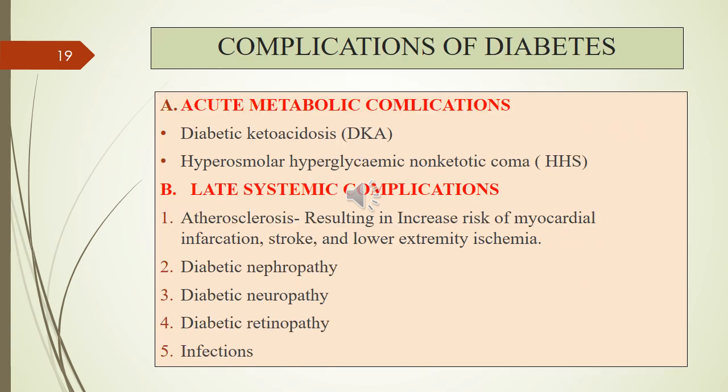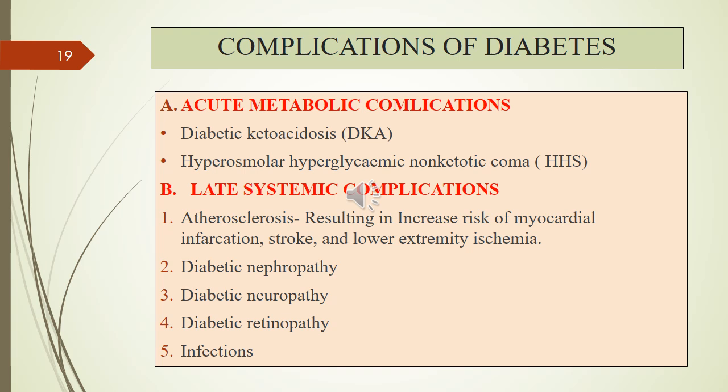Now, complications of diabetes, there are two kinds: acute metabolic complications and late systemic complications. In acute metabolic complications, first is diabetic ketoacidosis, that usually happens in type 1 diabetes mellitus, and the second one is hyperosmolar hyperglycemic non-ketotic coma, that happens in type 2 diabetes mellitus.